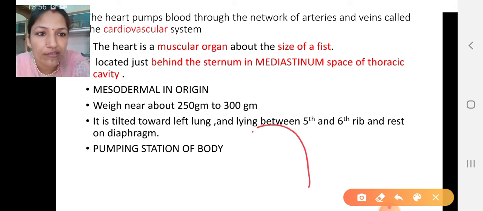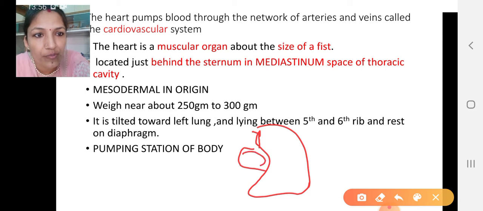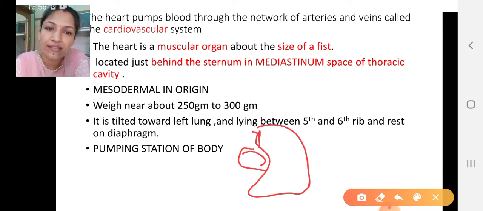This it was. So this is the cardiac notch where the heart is going to be present. So this cardiac notch is present in the left lung. Okay. So due to its presence the left lung is slightly smaller in size.